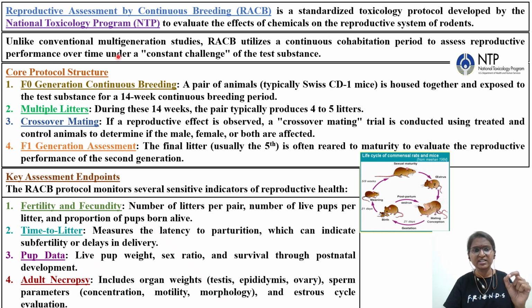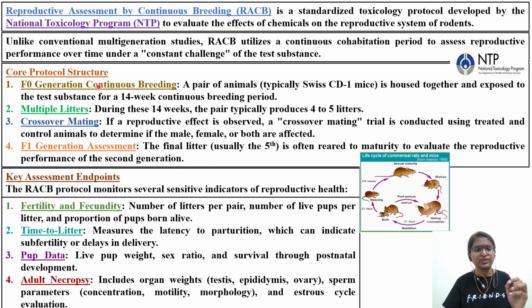Unlike conventional multi-generational studies, as I told you, you will also have multi-generation toxicology studies to identify reproductive hazards, RACB utilizes a continuous cohabitation period to assess reproductive performance over time under a constant challenge of the test substance. So continuous cohabitation is the main key thing that you have to remember.